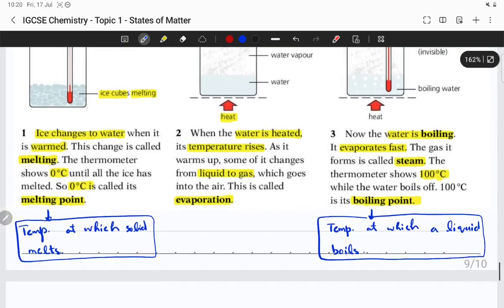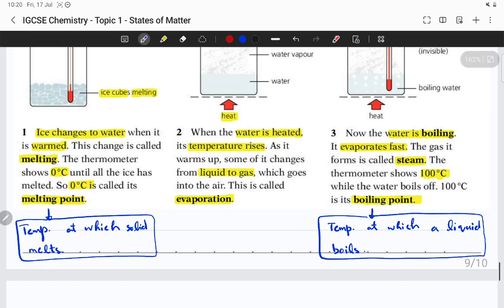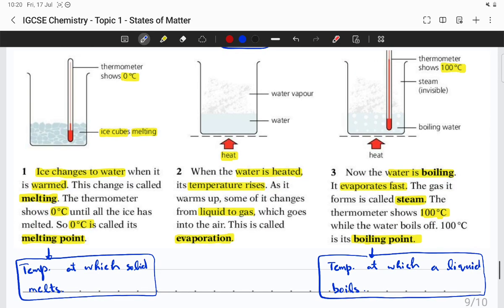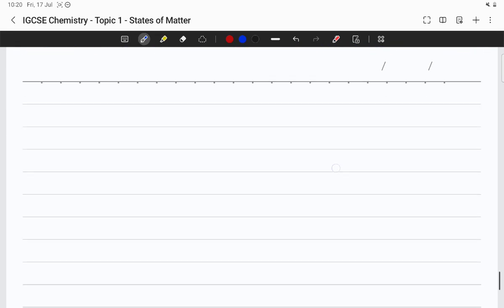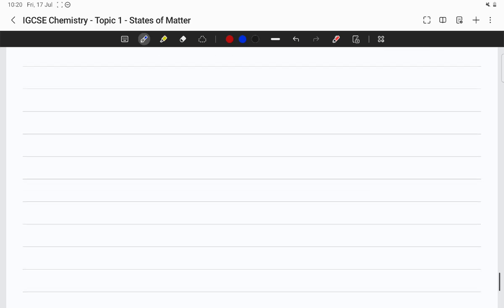Or you can say the temperature at which the liquid starts changing into vapor state or gaseous state very rapidly. So that's what you need to keep in mind. All right, now let's try. So you can also reverse this. All these changes can be reversed.